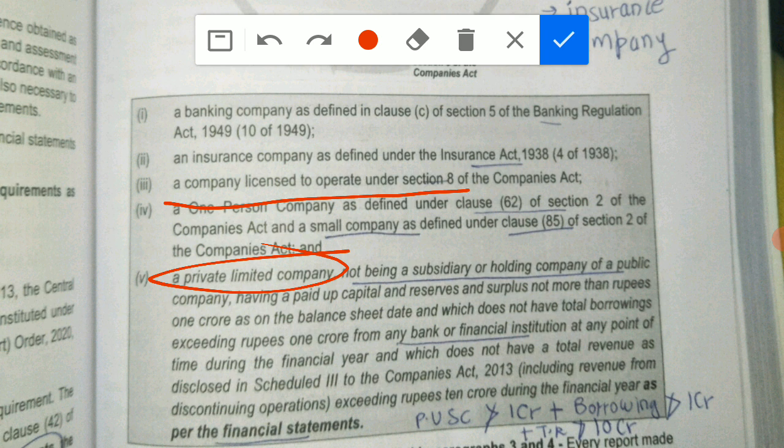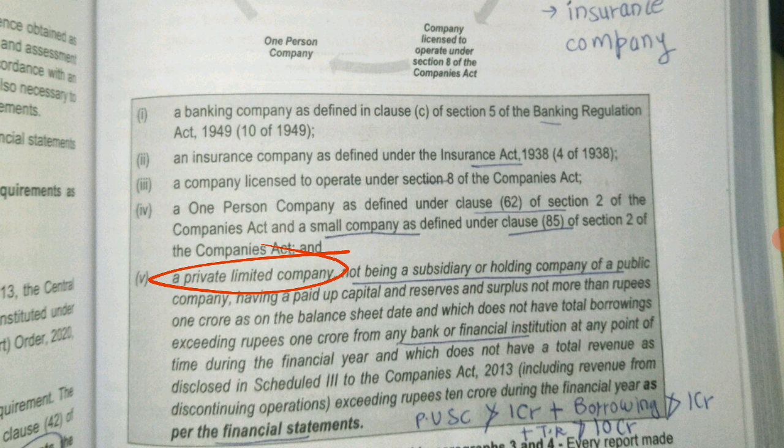Okay, so if it is a private limited company, now to this also there are some conditions. That means till here what we can understand is that to all the private limited companies, there is no need to report under CARO.